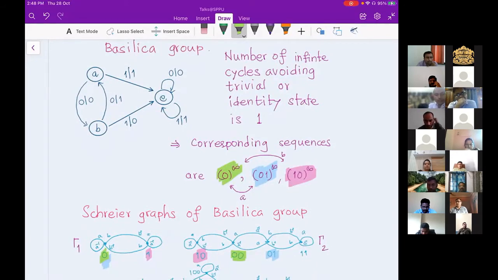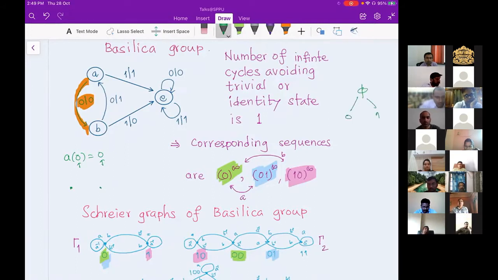I'll try to write it down again. Yeah, it's clear, right? So I'm talking about this and this. Whatever I just highlighted will give me A at 0 is equal to 0. So this is my input and this is my output. And that's why, when I'm in the first level of the regular rooted tree, you have the empty set, you have 0, you have 1, then 0, 0, and so on. So I'm in this level. So the action of A on the first level, the action of A at 0, will give me 0. So these are my first level vertices.